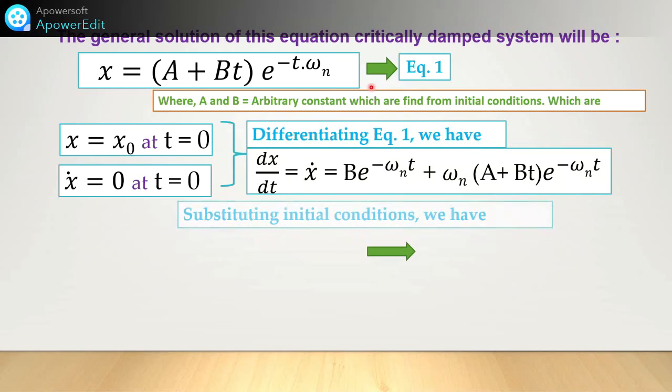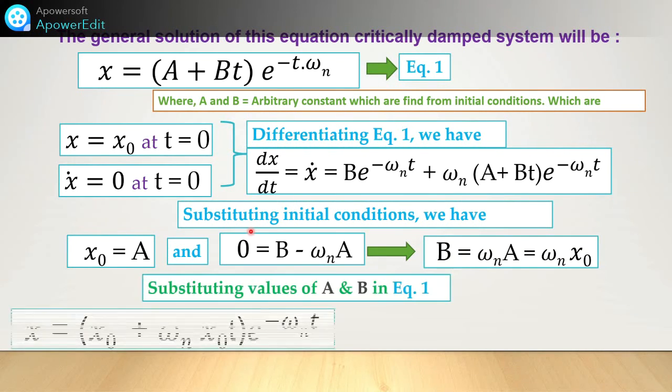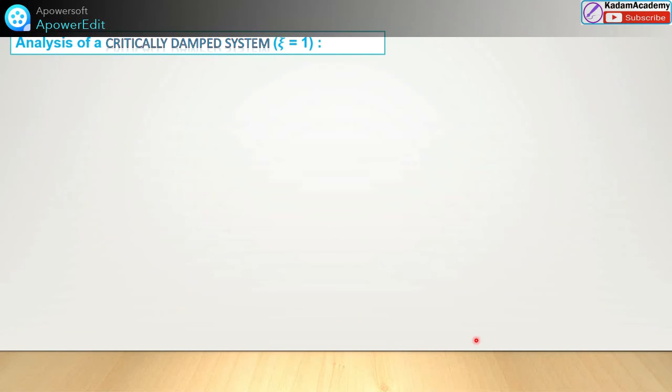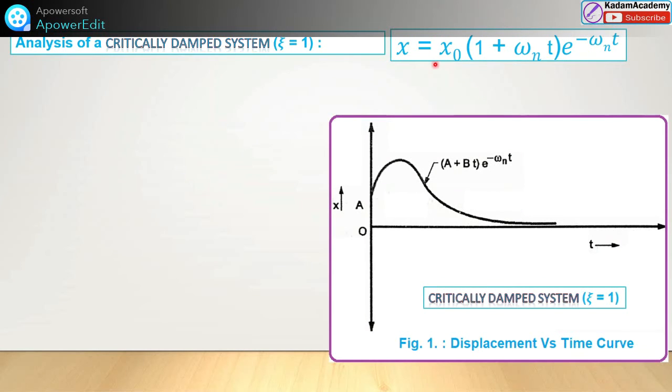By solving this equation, the last equation we have got is x is equal to x0 (1 plus omega n t) e raised to minus omega n t. So friends, the analysis of the critical damping system is what? This differential equation and its solution were obtained for the condition where zeta is equal to 1 or c is equal to cc.